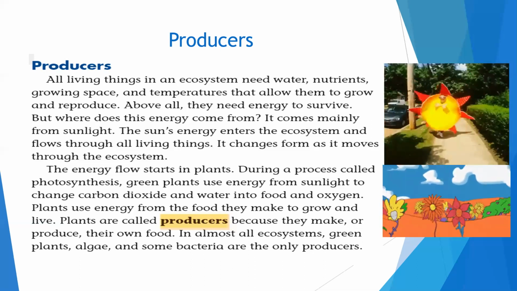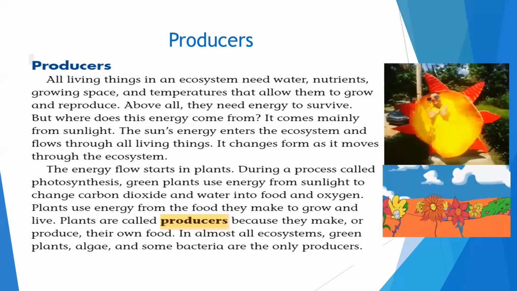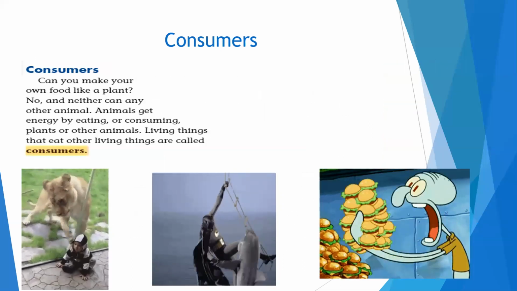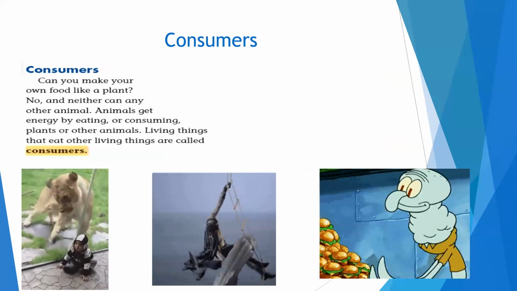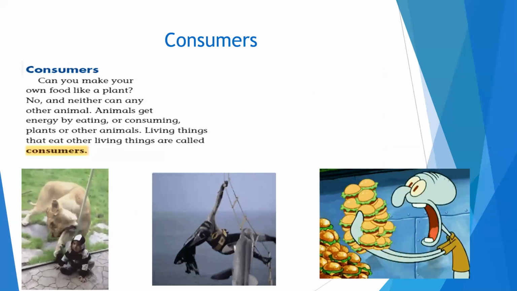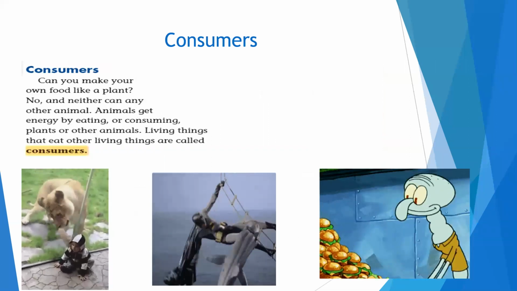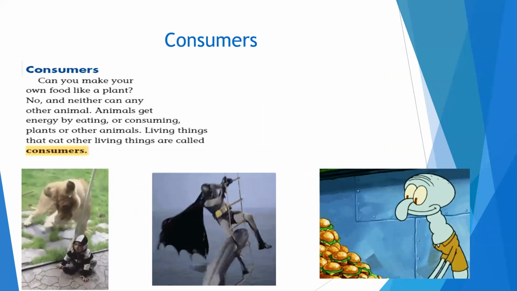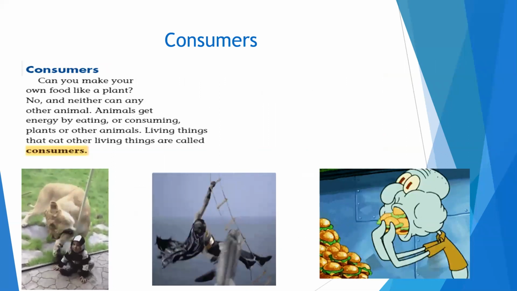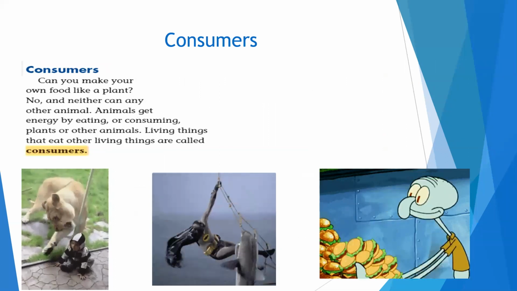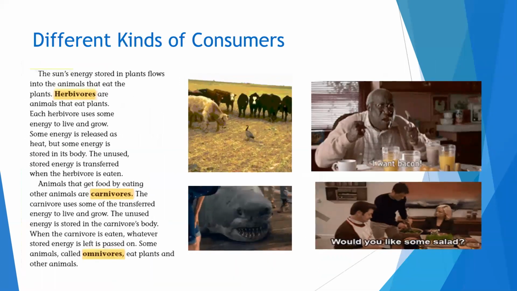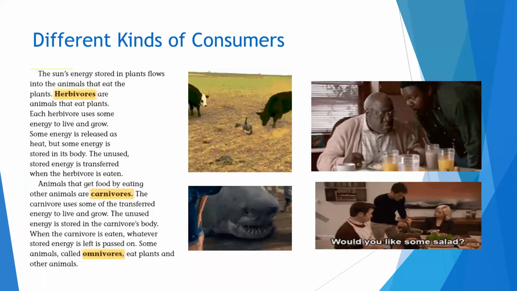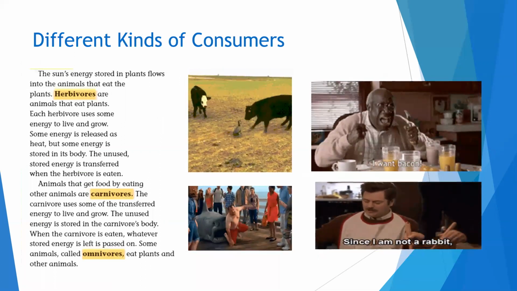Now, today we are going to talk about consumers. Consumers. Can you make your own food like a plant? No, and neither can any other animal. Animals get energy by eating or consuming plants or other animals. Living things that eat other living things are called consumers. Now, there are different kinds of consumers. There are three kinds of consumers, and let's talk about them.